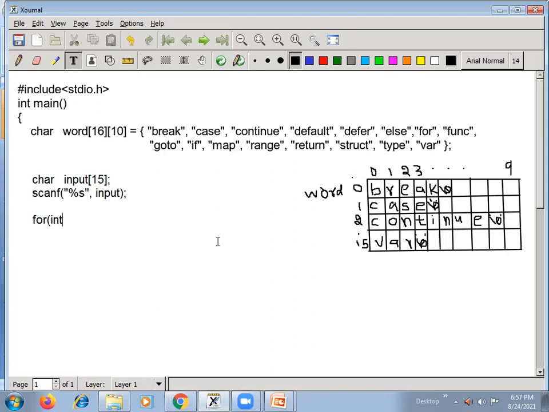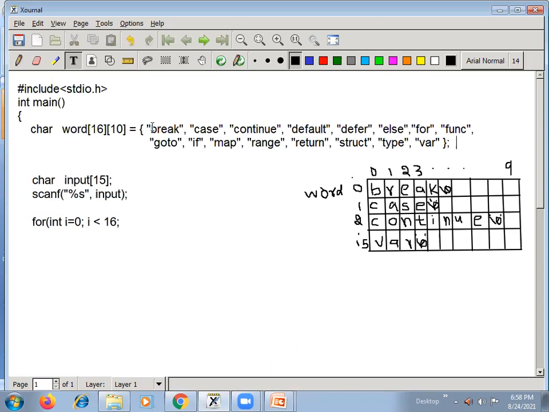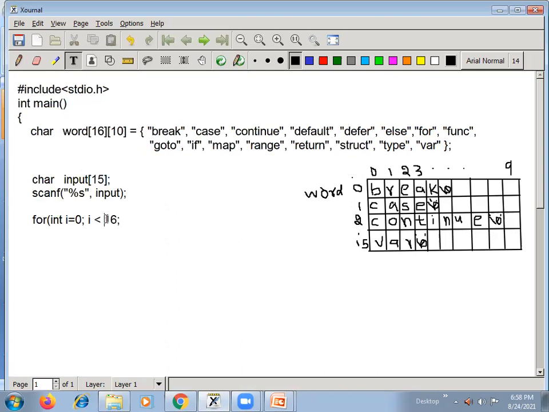So for, you can write like this: int i is equal to 0, then i less than, because the number of strings given is already fixed there. 16 strings he has given, and because these are the keywords, we use a fixed row size here. So directly you can use that fixed row size here, i less than 16, then i plus plus. Here i tracks a row number.